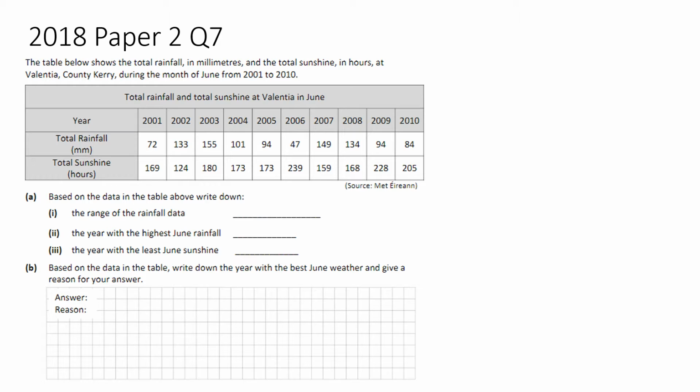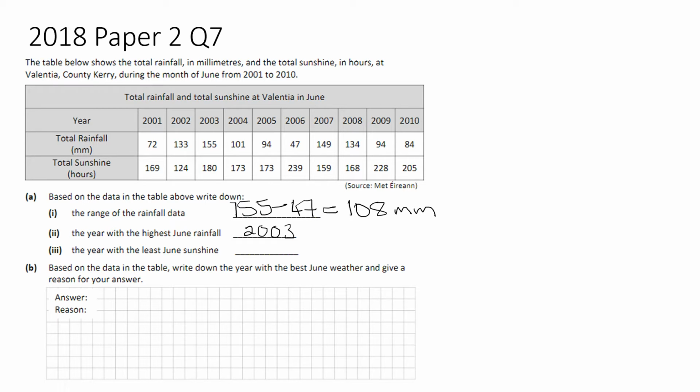So the range is the difference between the highest and the lowest. We can see that our highest here is 155, and our lowest is 47, and then we just take it away, and we get 108 millimeters. For the next one, the year that had the highest June rainfall. So you're looking at rainfall, for the year that was the highest, and you can see that this is the highest, so it was in 2003.